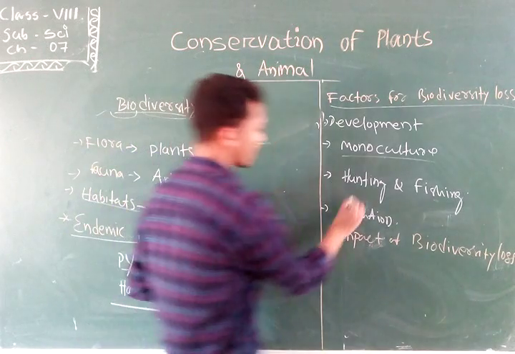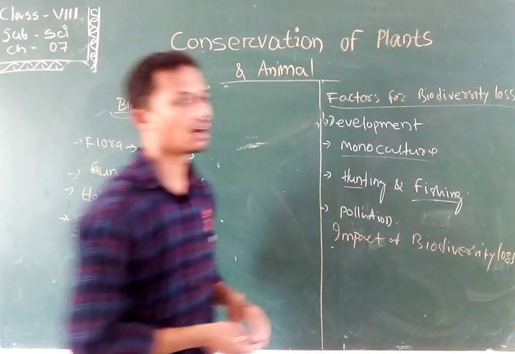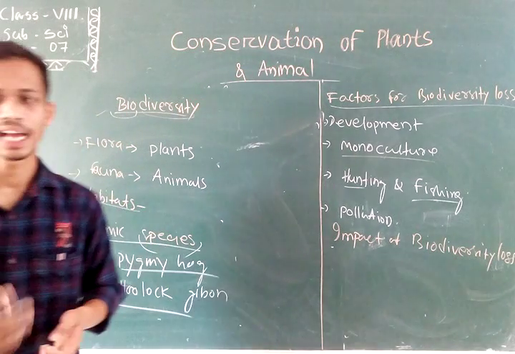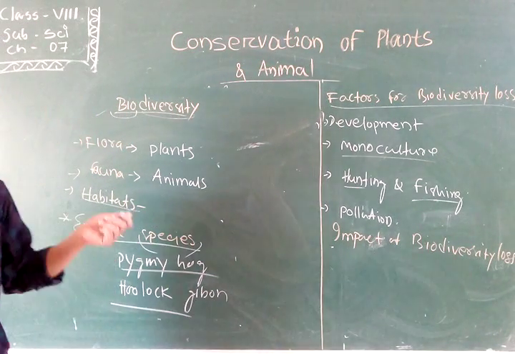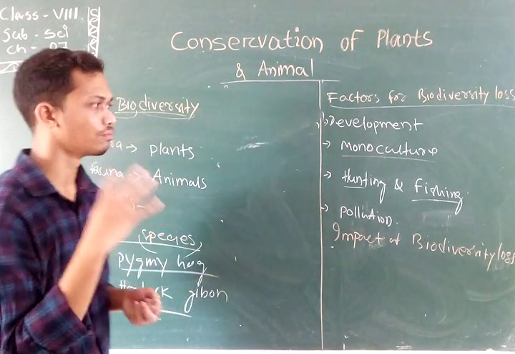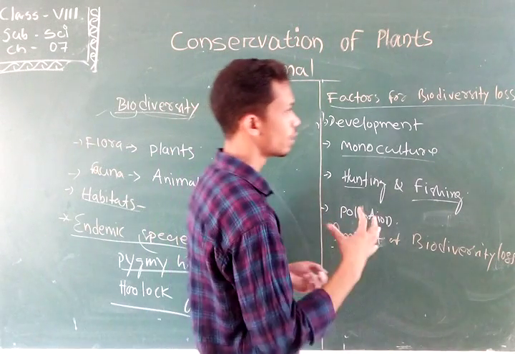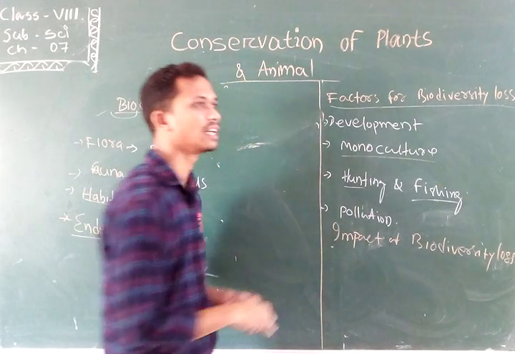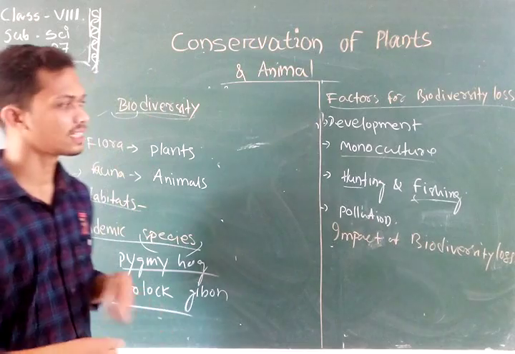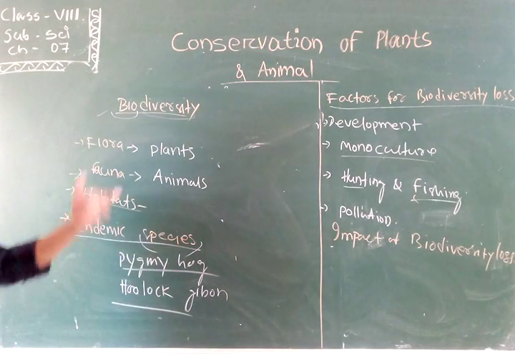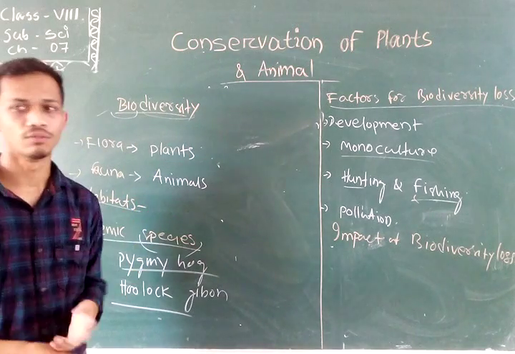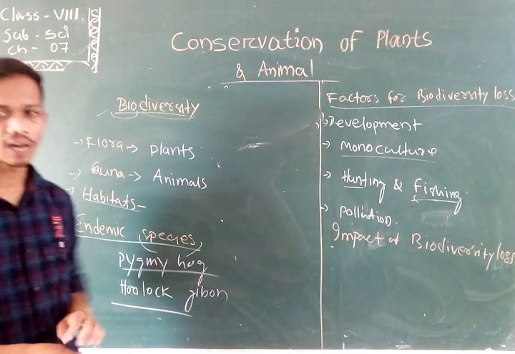Next is hunting and fishing. Various animals like tiger, elephant, and rhino are decreasing in number day by day due to the cheap mentality of human beings. They hunt the animals and catch fish from the ocean or other water resources. As a result, the numbers of these various animals and species decrease day by day, and this affects the biodiversity.